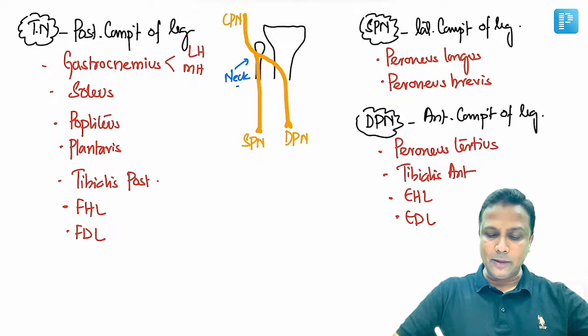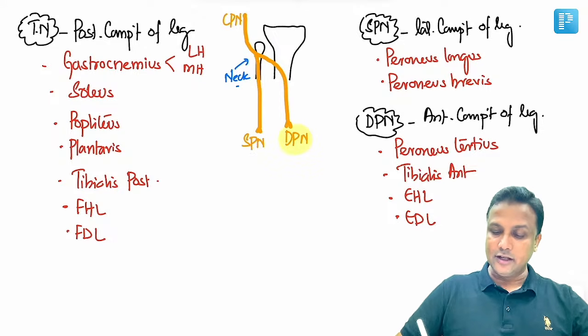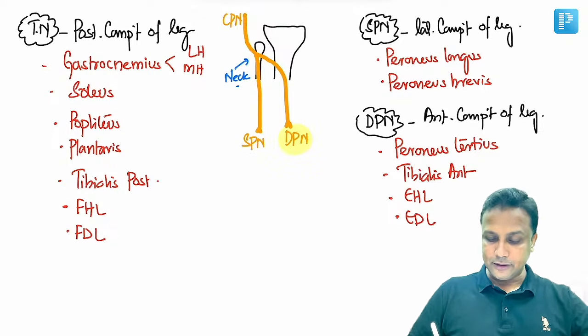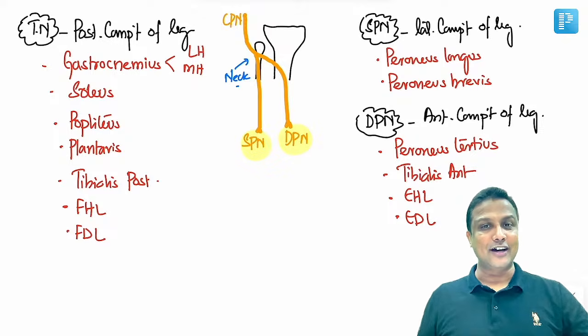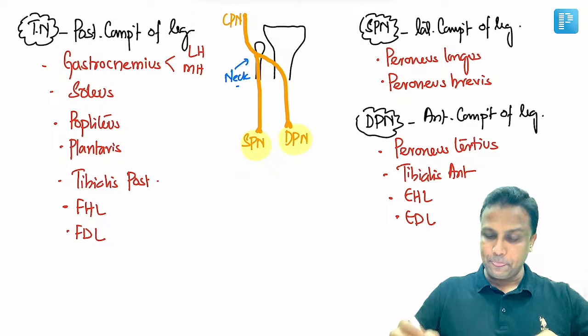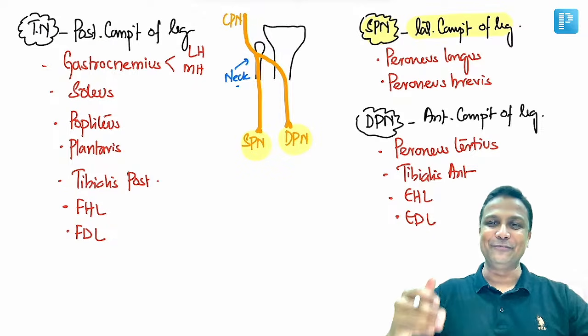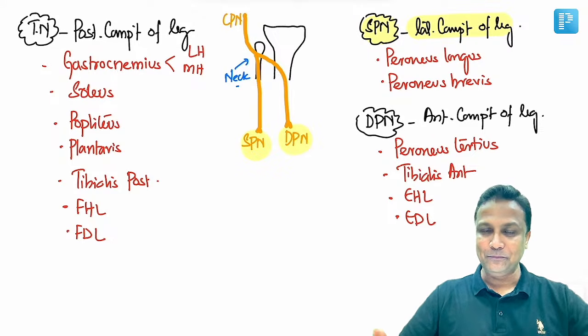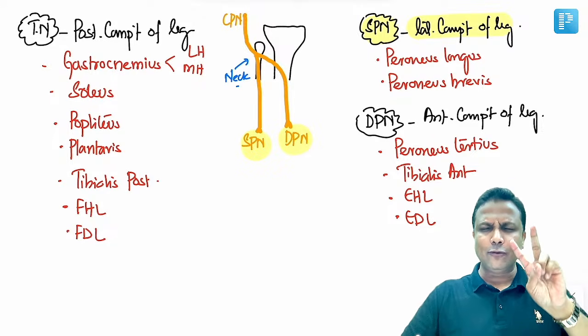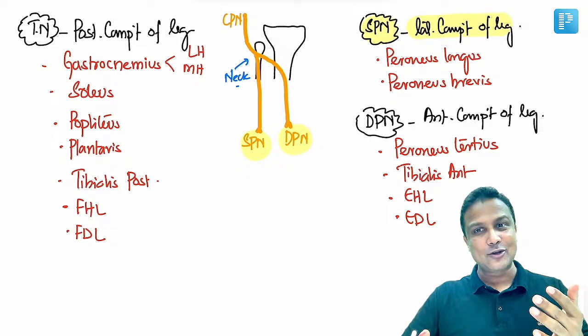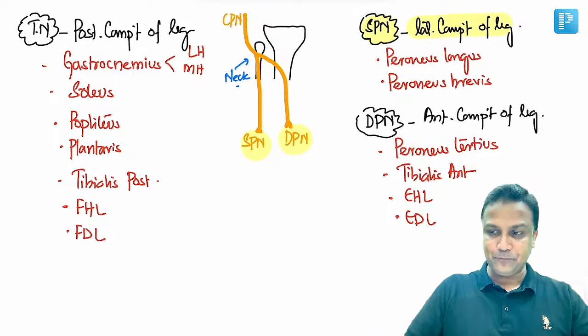Now let us deal with them one by one. Deep peroneal nerve and superficial peroneal nerve. है ना? Now out of these two, first let us start with the superficial peroneal nerve. Superficial peroneal nerve will be supplying all the muscles present in lateral compartment of the leg, our golden rule. And in lateral compartment of the leg, you have only two muscles. One is peroneus longus, another one is peroneus brevis.